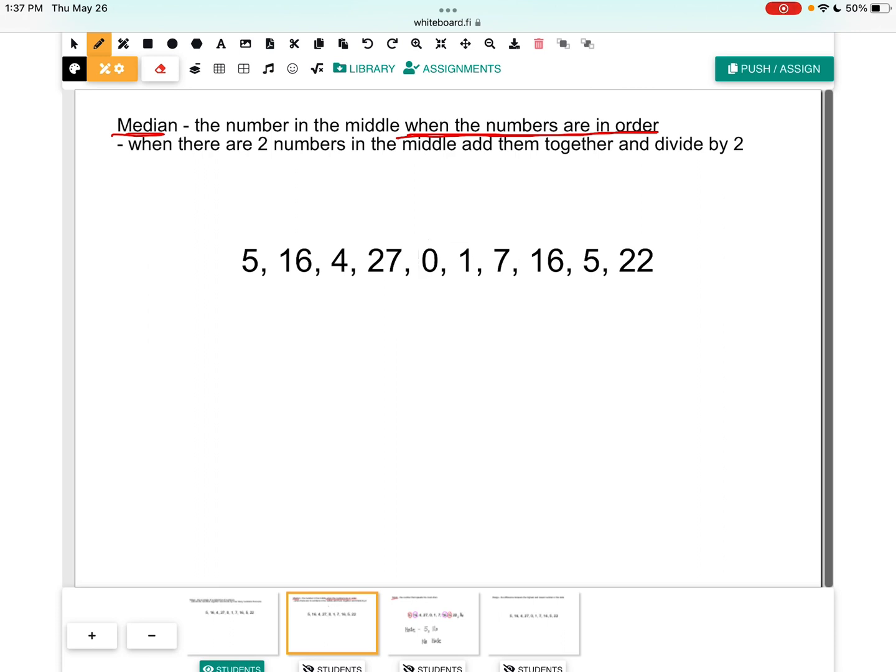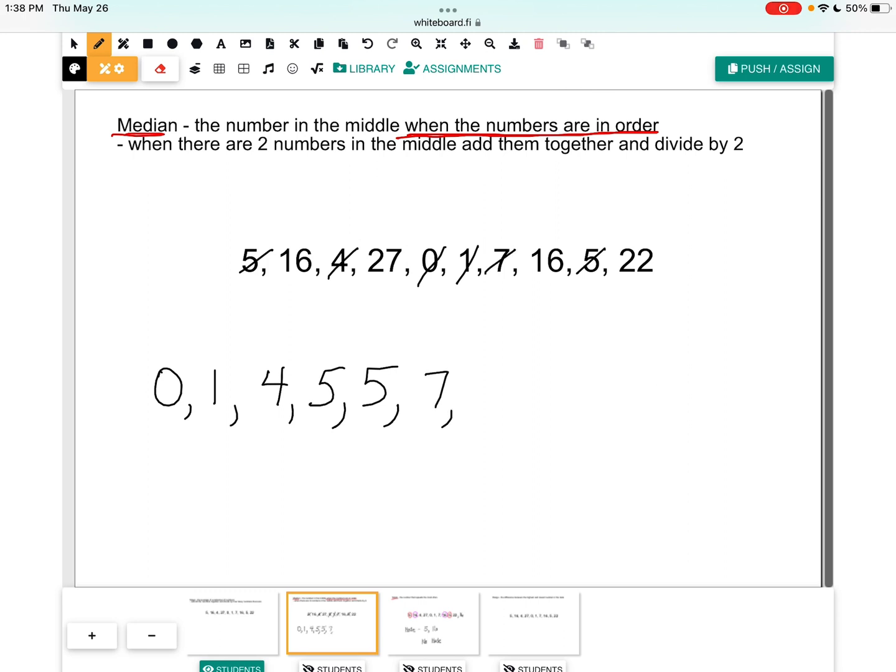So what I like to do is put those numbers in, and as I write them down, cross them out, so I know that I've got everything included. And I keep looking for the next smallest number. And if there's a repeat, you're going to write it in here twice.